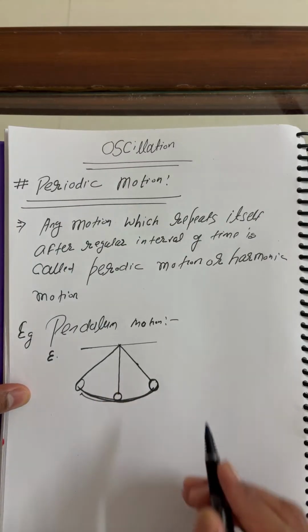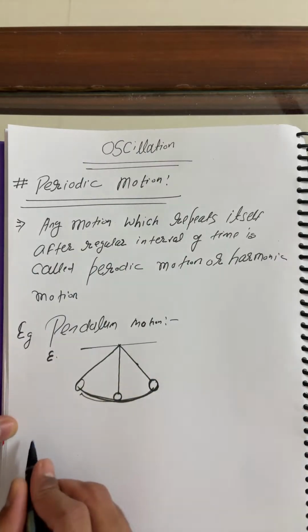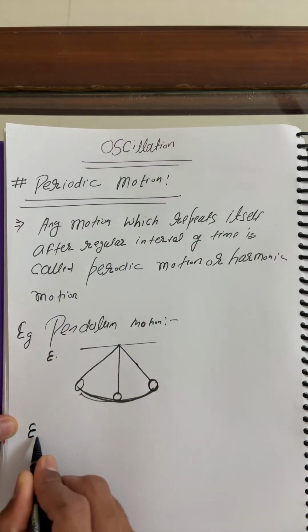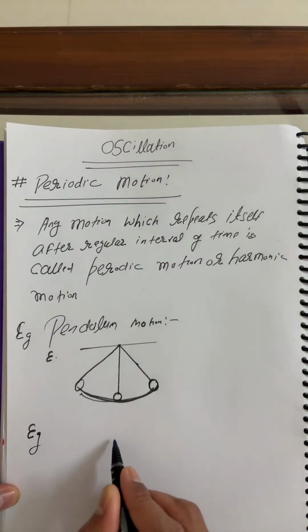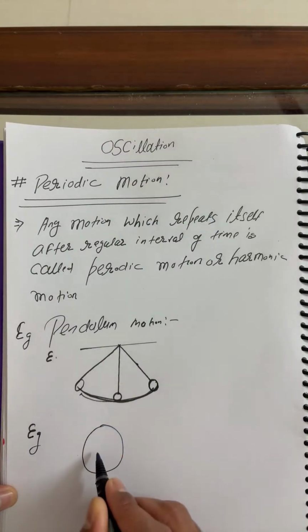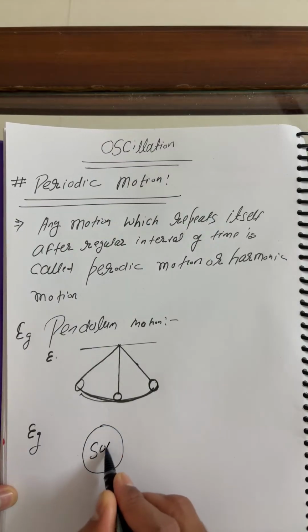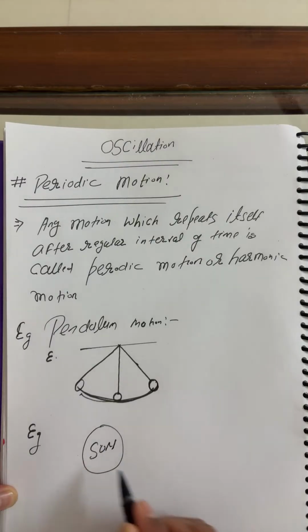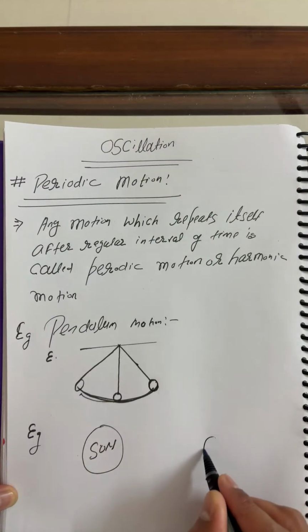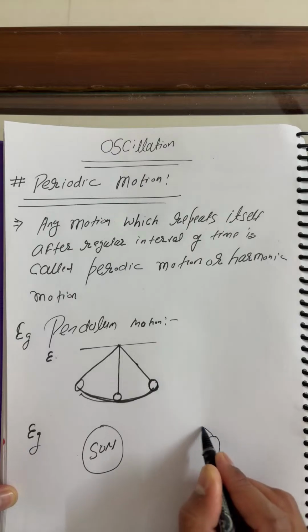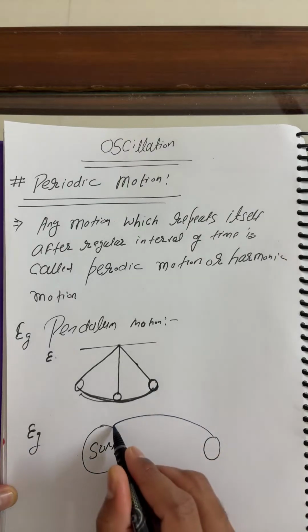You can take this example of periodic motion, or another example: this is the sun, and the Earth is revolving around the sun.